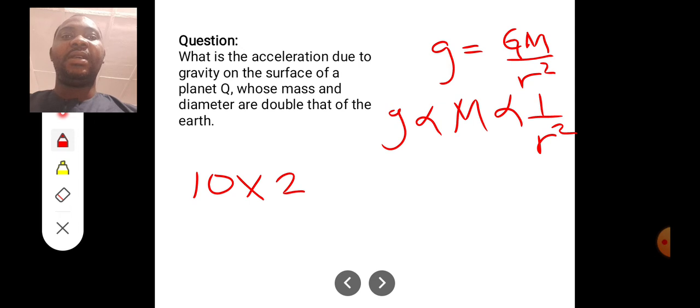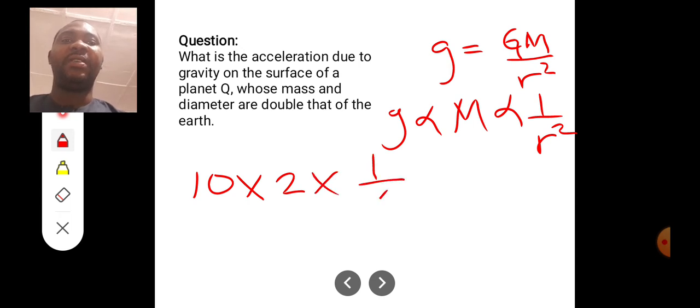Now, the diameter is also double that of the Earth. In this case, diameter and radius work the same way: if the diameter is doubled, the radius is also doubled. But now it will be times 1 over 4 because of the square.